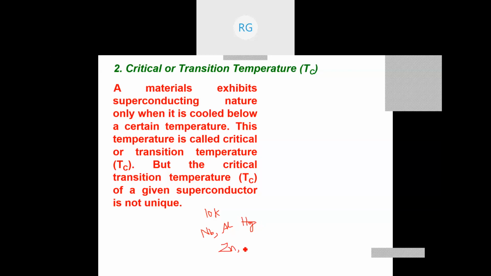You can take many such elements in the periodic table, up to 30, that will show these effects. Lead is not a very good conductor, but lead is a superconductor at 7.2K. It shows superconductivity at 7.2K. Niobium shows at 10K. Hg shows at 4.2K. So we'll see the list of some of the elements and their transition temperatures.